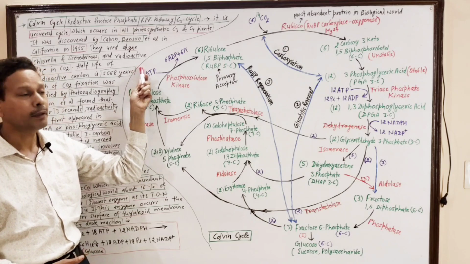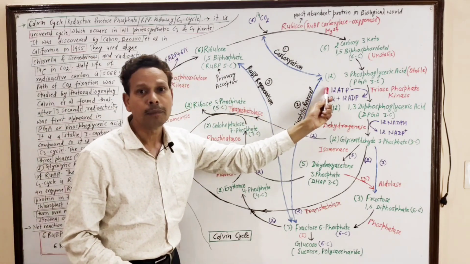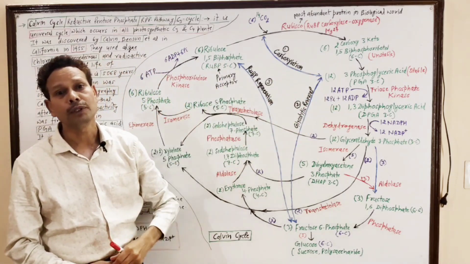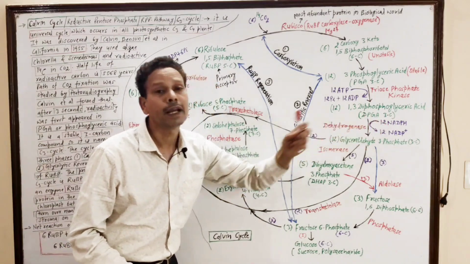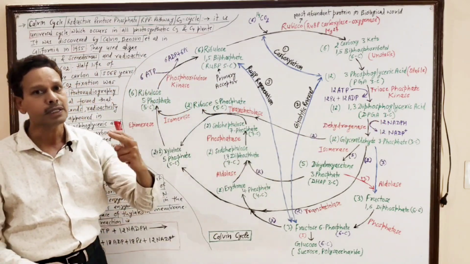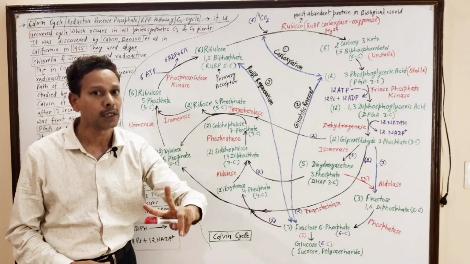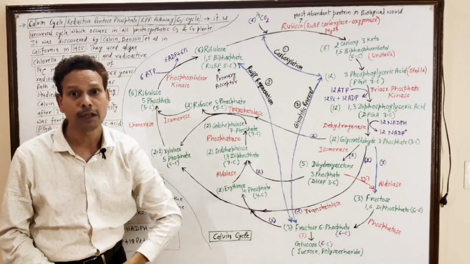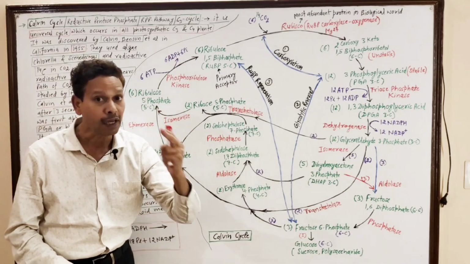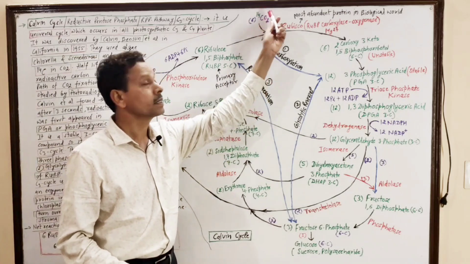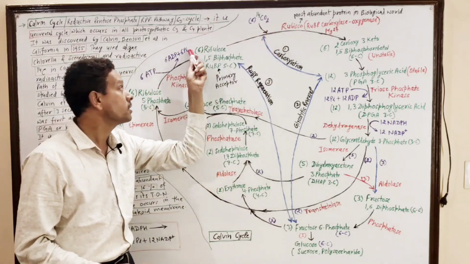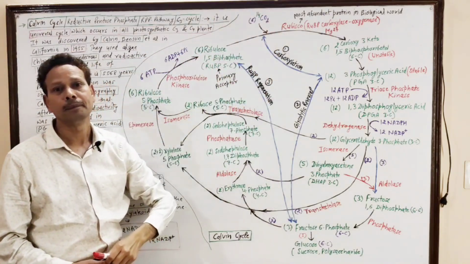Total 6 ATP, 12 means 18 ATP are consumed and 12 NADPH. This entire process requires 18 ATP. Note down, 18 ATP, 6 CO2 molecules, 6 molecules of RuBP.